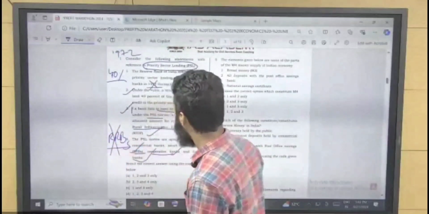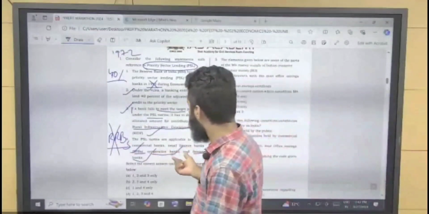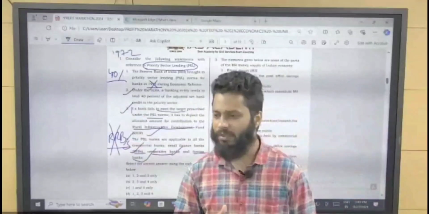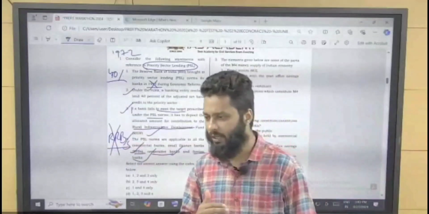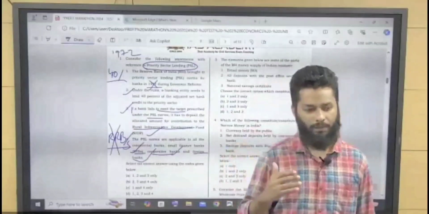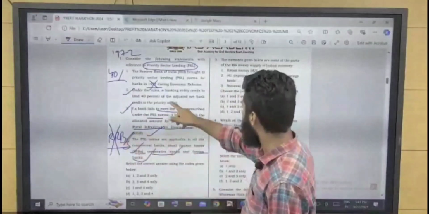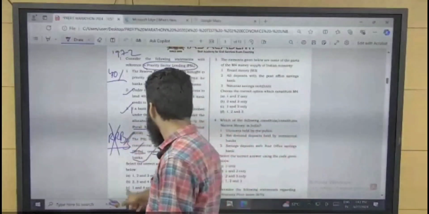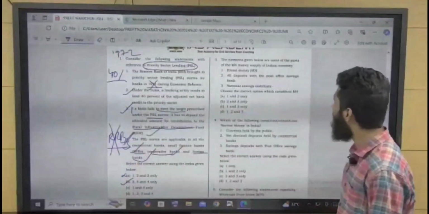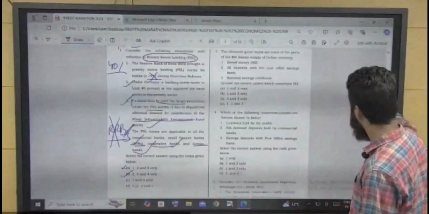Since regional rural banks are not given in the option, the statement is correct, but you have to remember that priority sector lending norms are not applicable to regional rural banks. So this statement is correct. Option 1 is not correct. So 2, 3, and 4, Option B, right? Let's move to the next question.